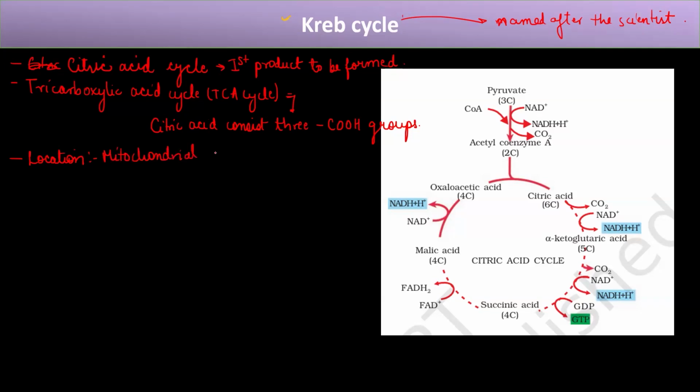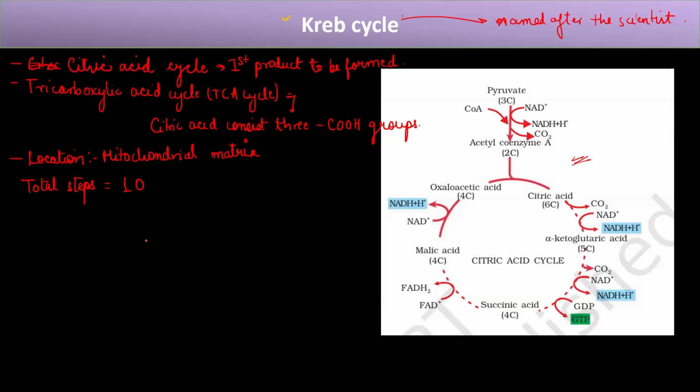It is located in the mitochondrial matrix. Now, how many steps are involved in this? The total number of steps involved is 10. This is a typical TCA cycle, but we will understand each of these things one by one,